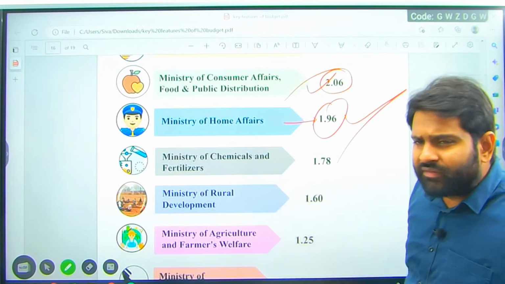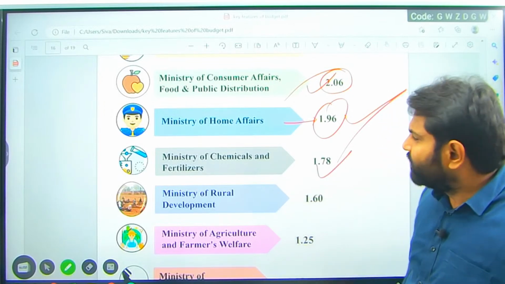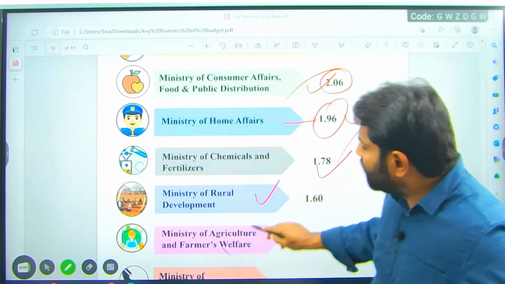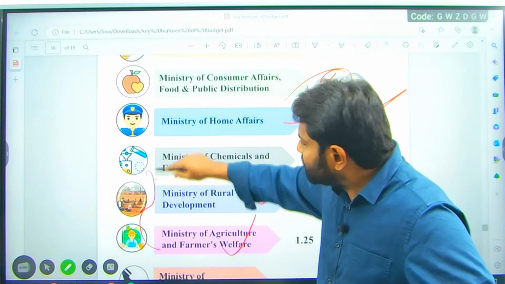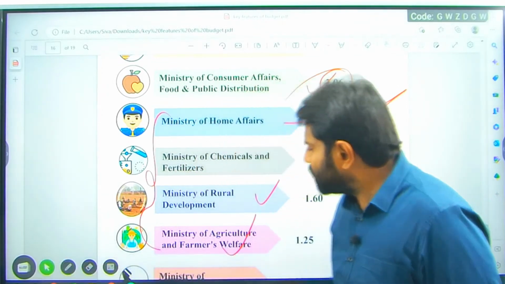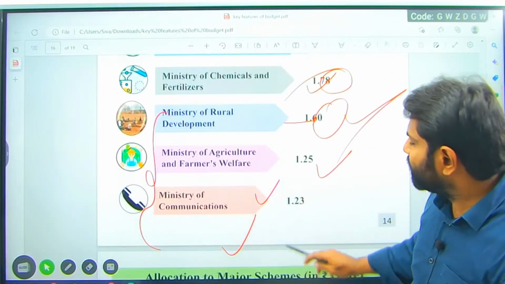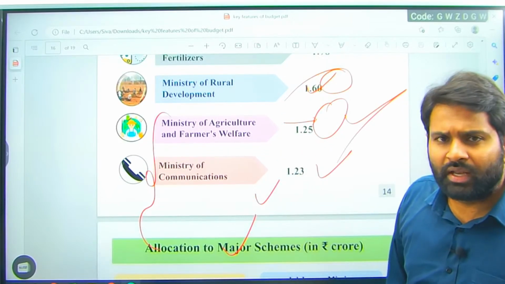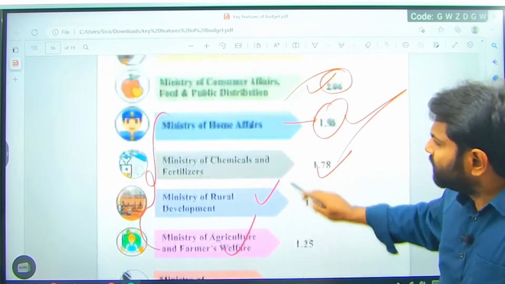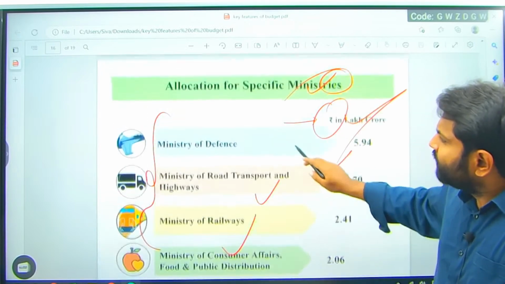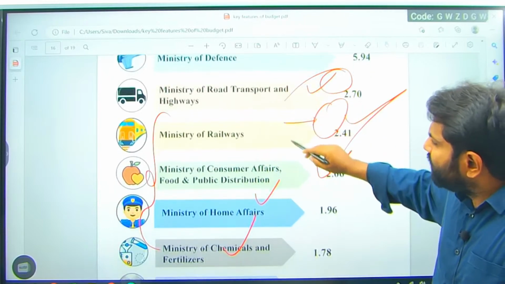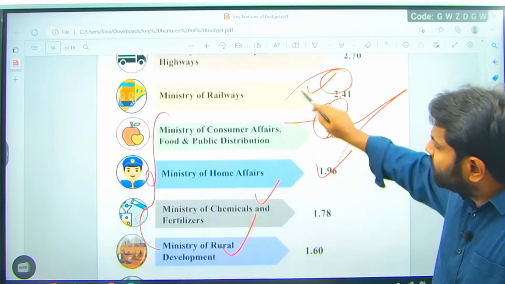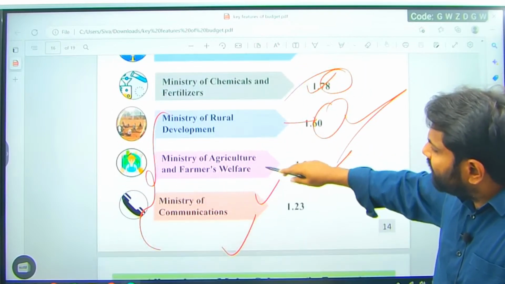Ministry of Chemicals and Fertilizers, coming after Home Affairs. Ministry of Rural Development, Ministry of Agriculture and Welfare. You can see all these three together: agriculture, rural development and welfare. And you can see the Ministry of Communications at 1.23 lakh crore. So if you can see, these are the first 8-9 ministries which are allocated major budgets: 1, 2, 3, 4, 5, 6, 7, 8, 9.